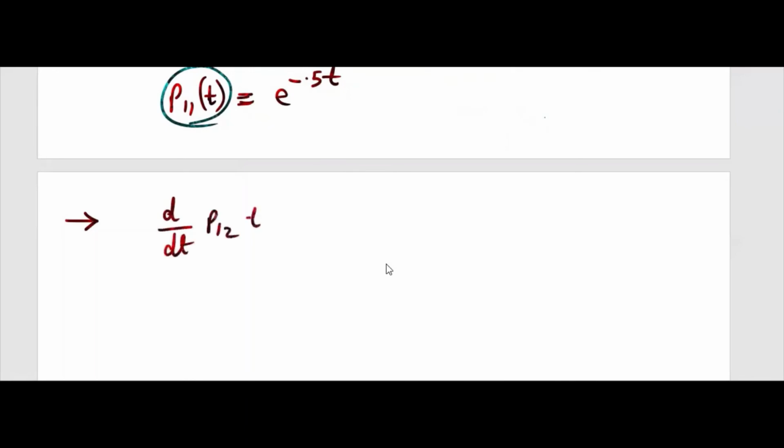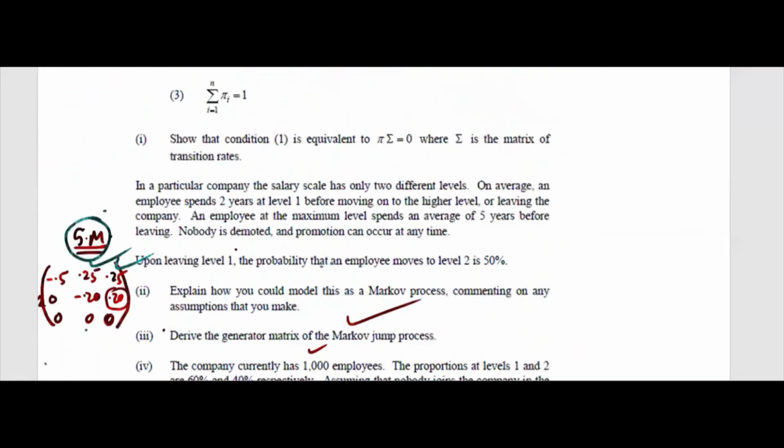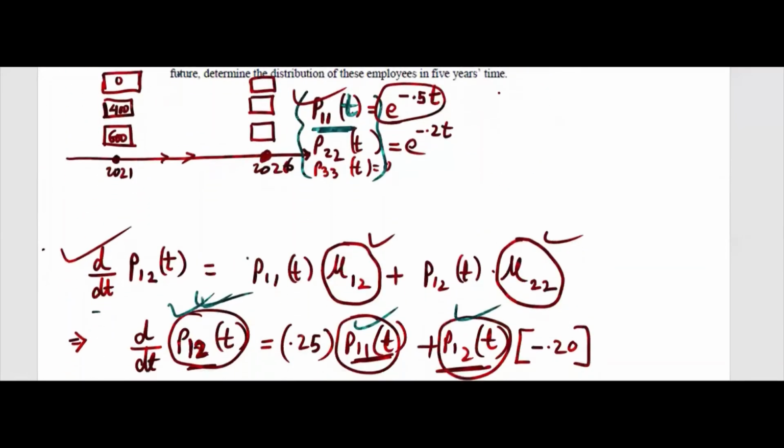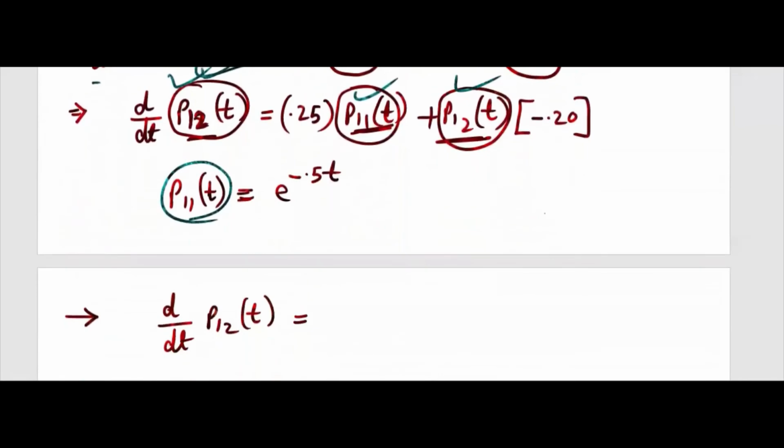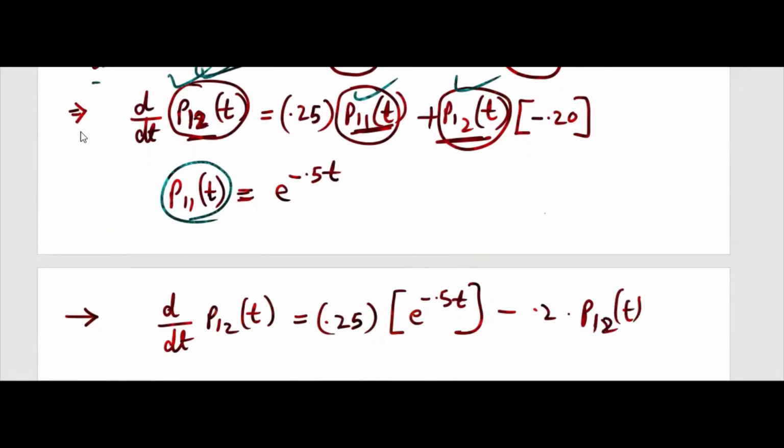This was there, and then we have 0.25 e power minus 0.5t, plus P12(t) minus 0.2, this one will bring this side.